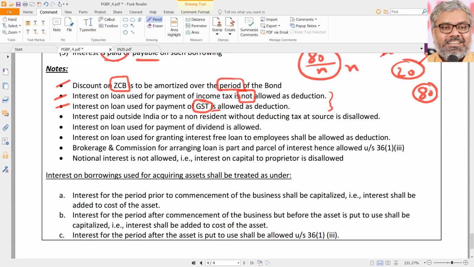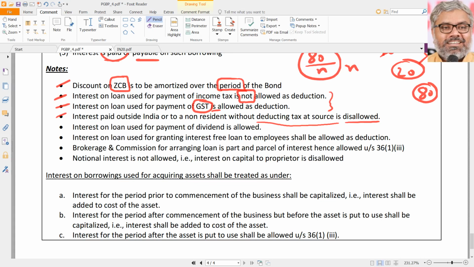If interest is paid on the loan that is taken for payment of income tax, it is not allowed as deduction. If the same loan is taken for payment of GST, any interest on that loan is allowed as deduction. Then the other one we already know, same with income from house property logic also. Interest paid outside India or to a non-resident without deducting TDS is disallowed, always. Always that is disallowed, even same like the income from house property provision, disallowance. So here also the same thing applies, logic is same.